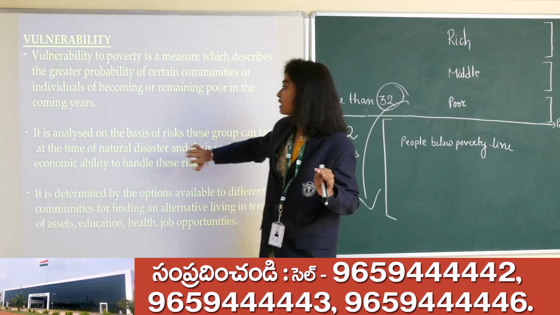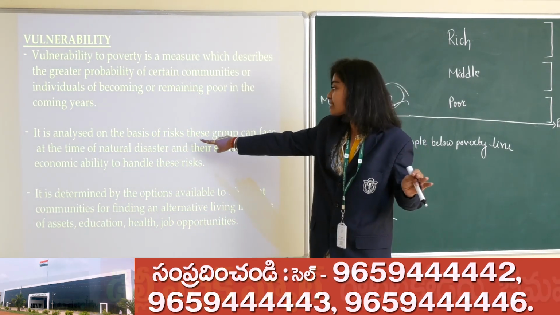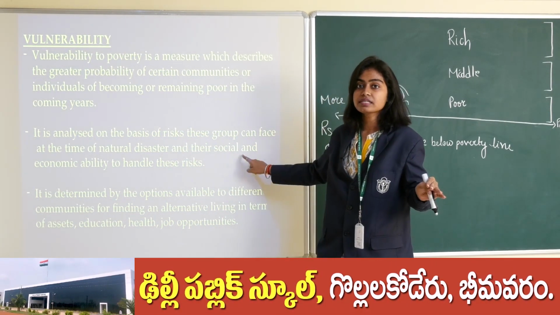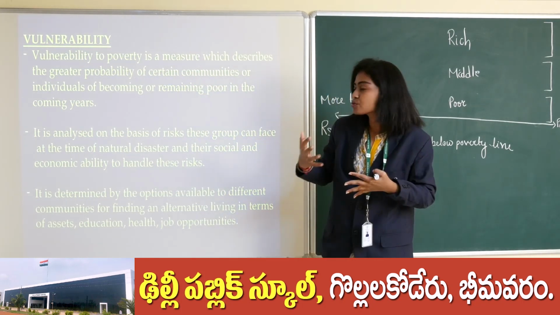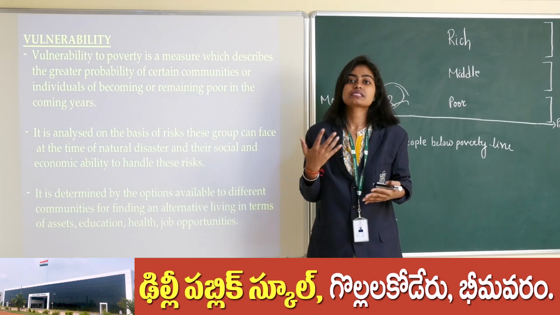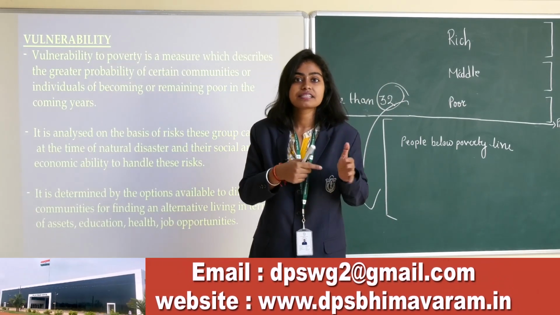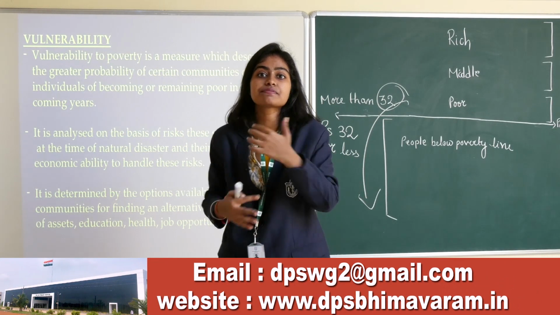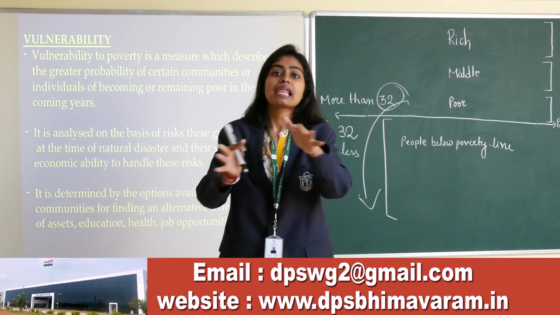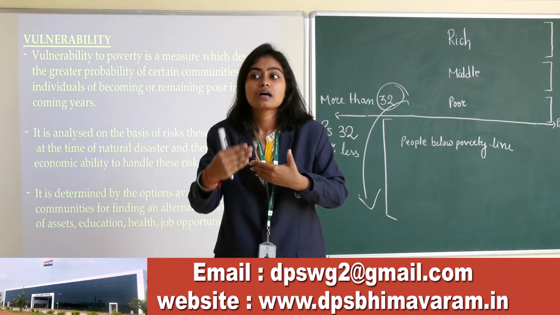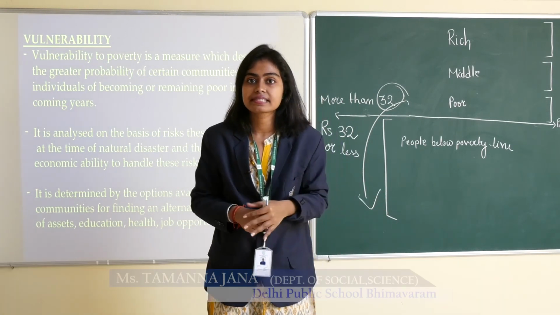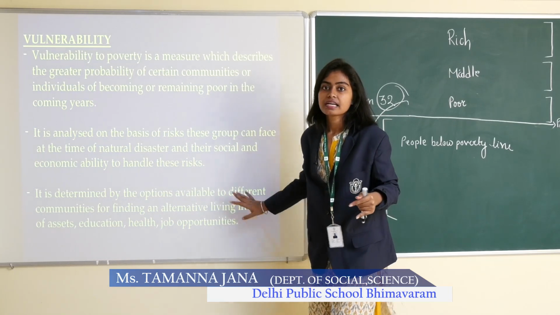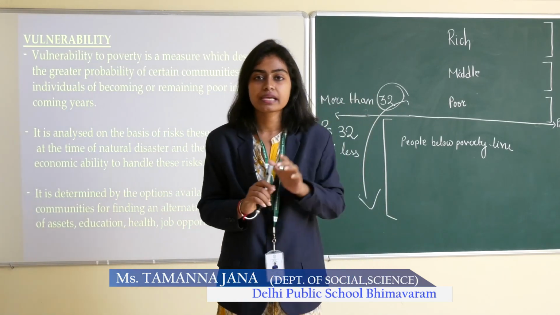Means this second one, what is this? On the basis of risk, these people, means what? The people under poverty. The people under poverty, usually this vulnerability estimates the risk the people are going to face if some sort of natural calamities occur, and their strength to overcome it or to handle it. The last one explains, let me give one simple example.